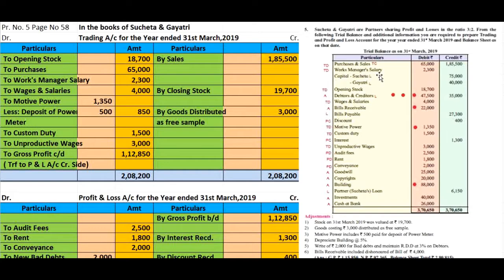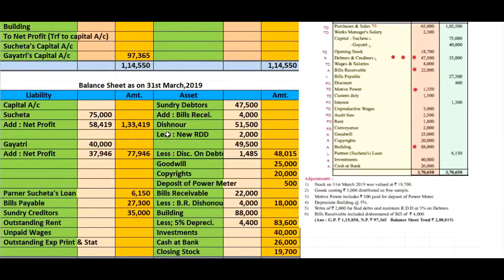Works manager salary, which is related with factory expenses, and hence it is posted to the trading account debit side, rupees 2,300. Thereafter you will see the capital balances of Sucheta and Gayatri, 75,000 and 40,000, which are posted to the balance sheet liability side.